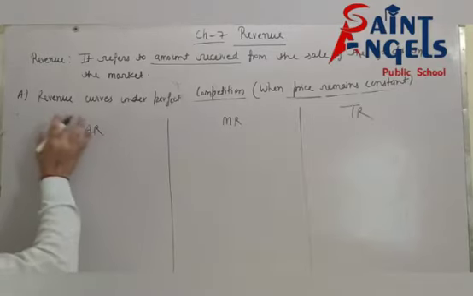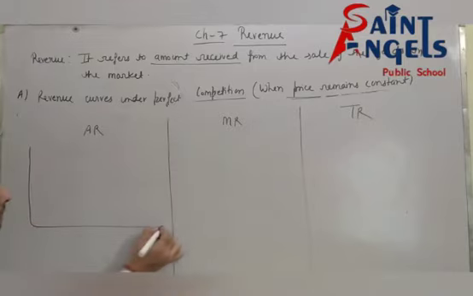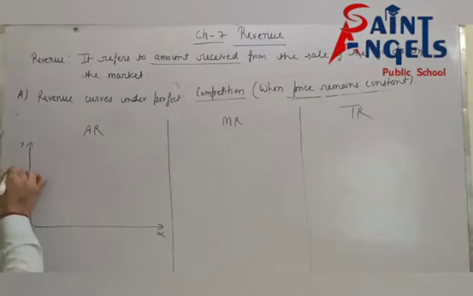See, what is the shape of AR curve under perfect competition? You know that it is parallel to x-axis.